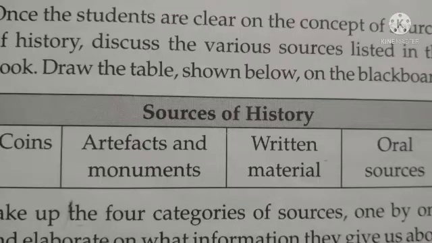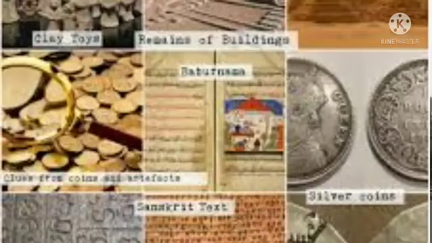These are the various sources of history. Things that tell us about events of the past or the lives of people who lived before us are called sources of history. In our house, we have many old things, right?